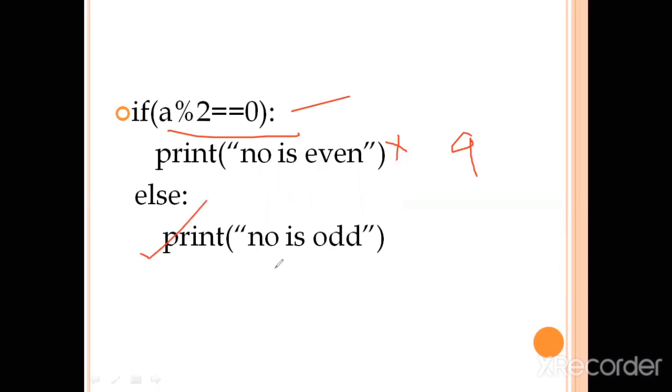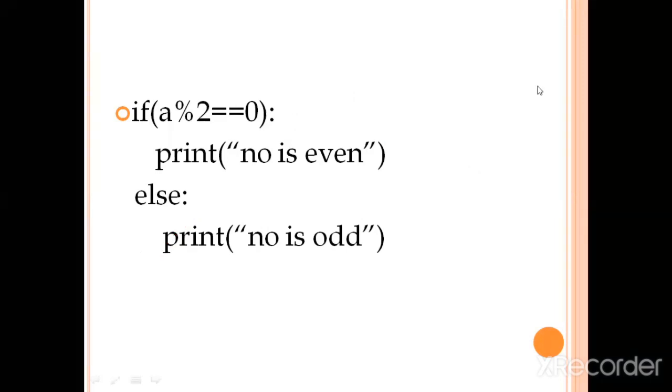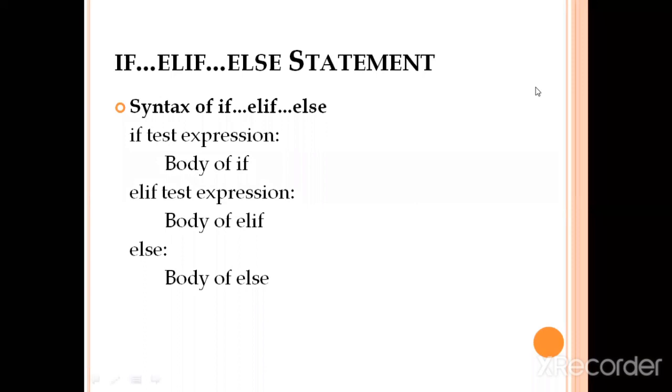So these are the two forms of the if else statement, and now moving forward to the next form, that is the if elif statement. In the previous both forms, we can say there is only a single test expression to be evaluated, either with else or without else. But what happens if we have more than one test expression to be evaluated?